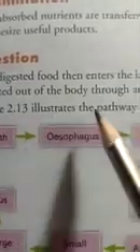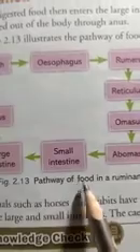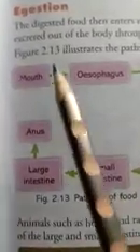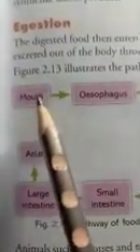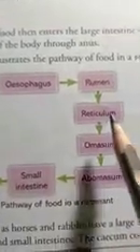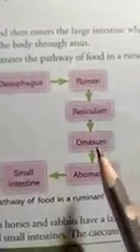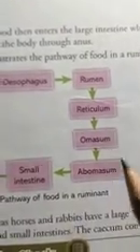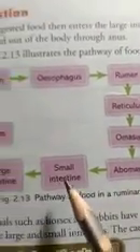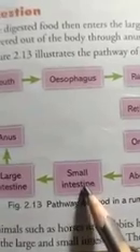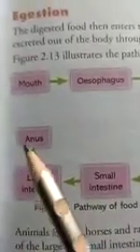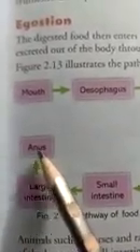Now figure 2.30 illustrates the pathway of the food in the ruminants. Dear students, first food enters with the help of the mouth, oesophagus, rumen, then comes into the reticulum, omasum, the fourth chamber abomasum, then from the small intestine to the large intestine, and is egested out from the anus.